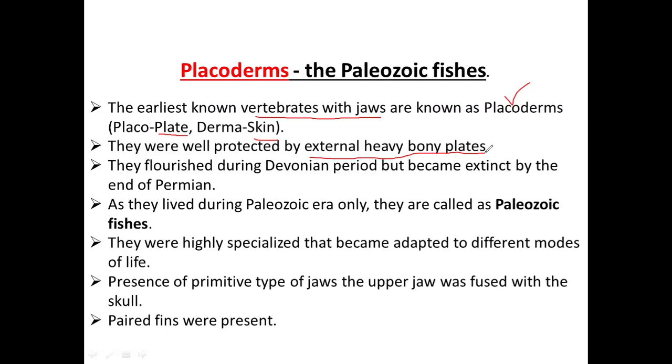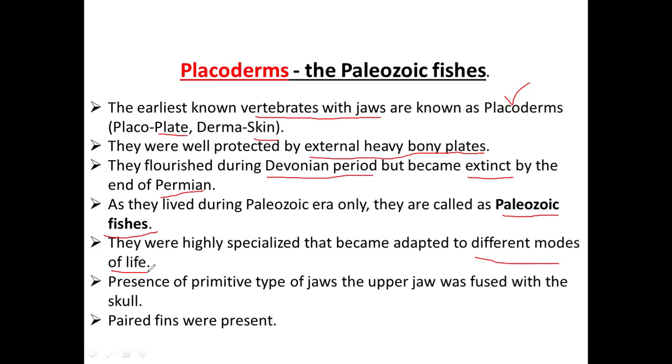Next, they flourished during the Devonian period but became extinct by the end of Permian. So throughout the Devonian period they increased their number, but by the end of Permian they became extinct. Done. And since they lived completely only in the Paleozoic era, we call them Paleozoic fishes, because they lived and flourished completely in the Paleozoic era. And they have adapted for different modes of life, like fresh water, marine water, different kinds of environmental conditions.